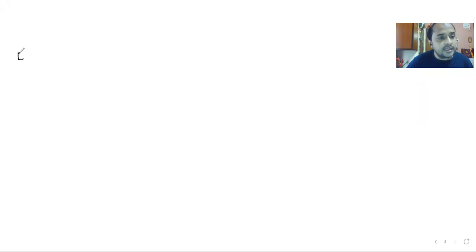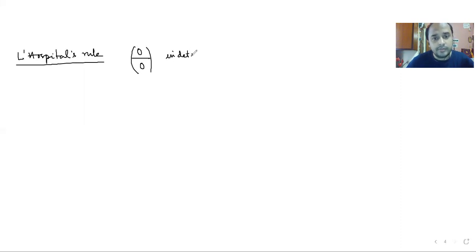You know that L'Hospital's rule deals with the limit where the function is taking the form 0 by 0, and this form is called an indeterminate form.